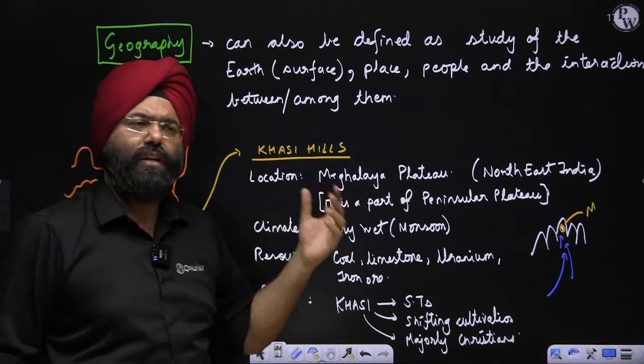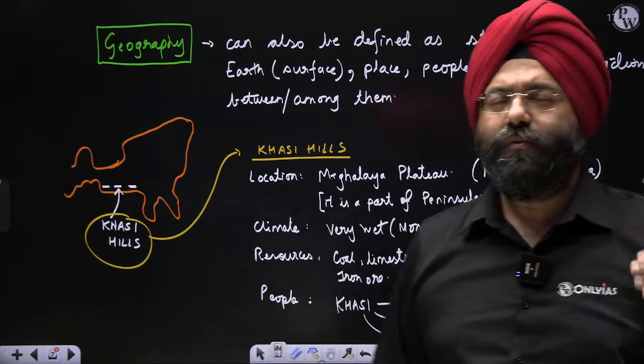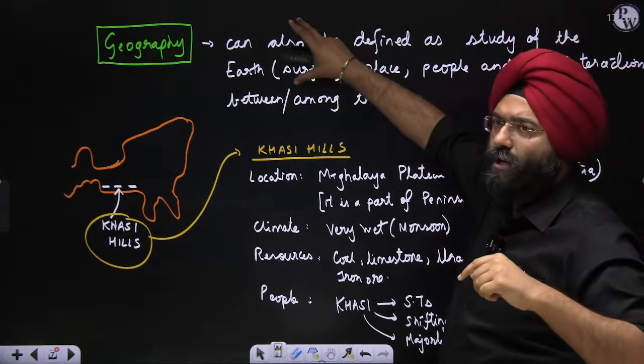Right now, we are not doing Indian geography. We are broadly understanding what geography is. We will first begin with the world geography, and then we'll move to the Indian geography also. So is this definition clear to everybody?